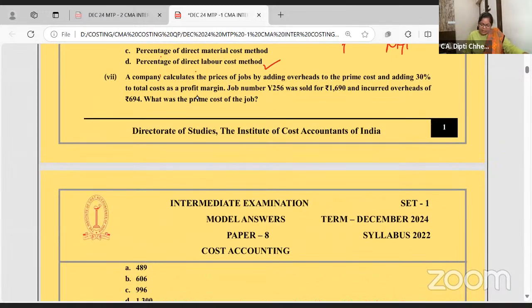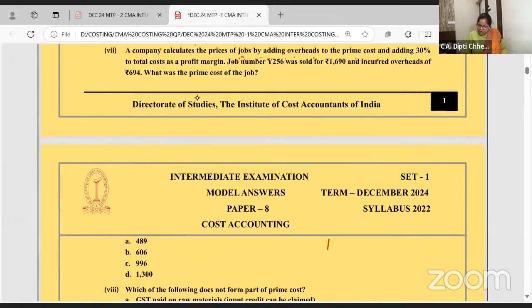A company calculates the price of the job. Now see, this is a question of job costing, but you should be super confident because you know the cost sheet so well, and job costing is same as cost sheet. They say by adding overhead to the prime cost and adding 30% to the total cost. So what is the 30% added on total cost? Profit.